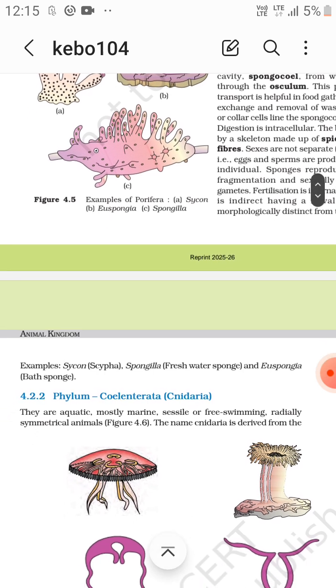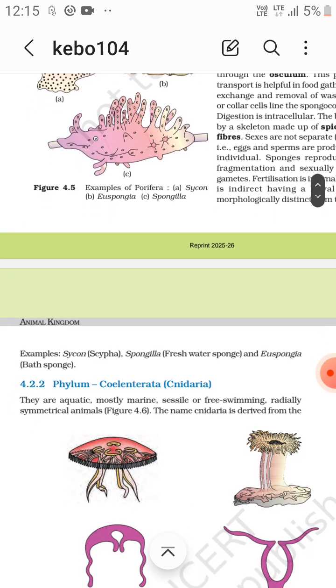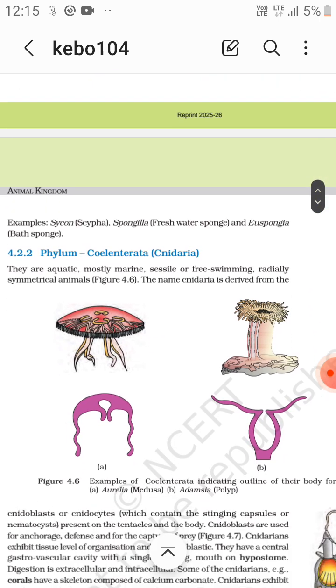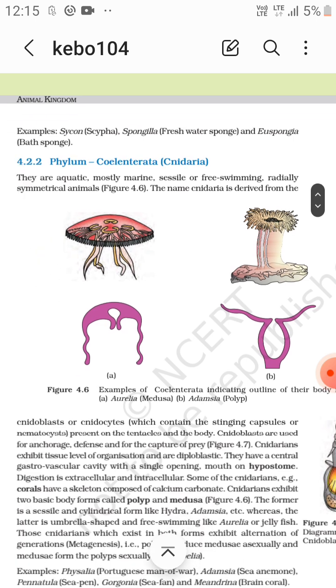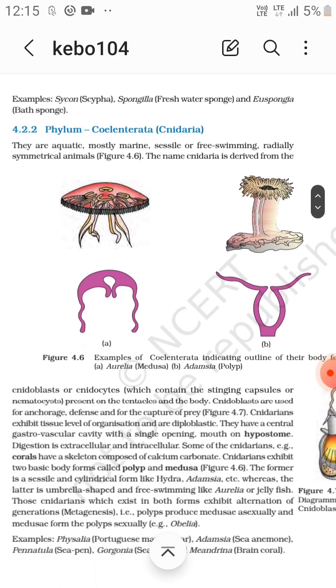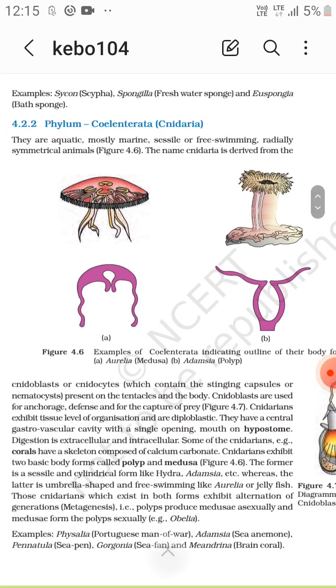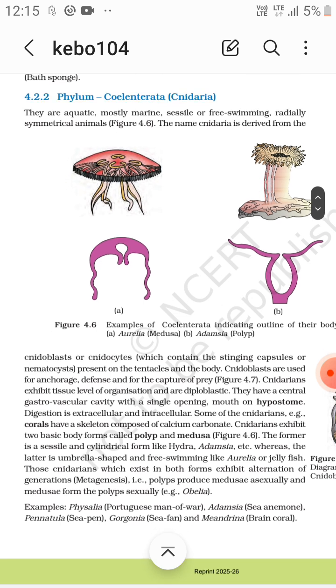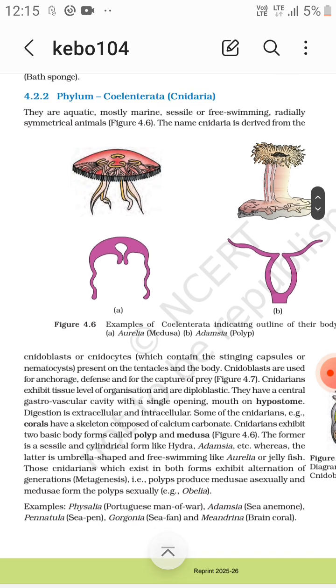Coelenterata, that is Cnidaria. They are aquatic, mostly marine, sessile or free living, radially symmetrical animals. The name Cnidaria is derived from the cnidoblasts or cnidocytes, which contain the stinging capsules or nematocysts, present on the tentacles and the body.